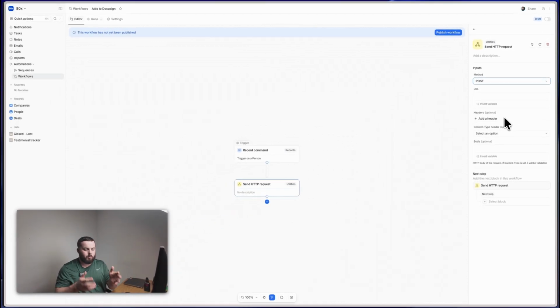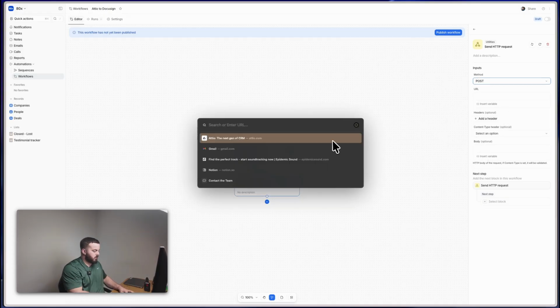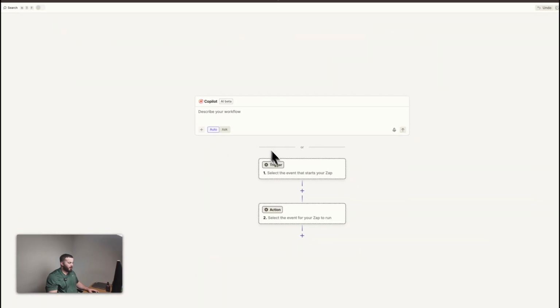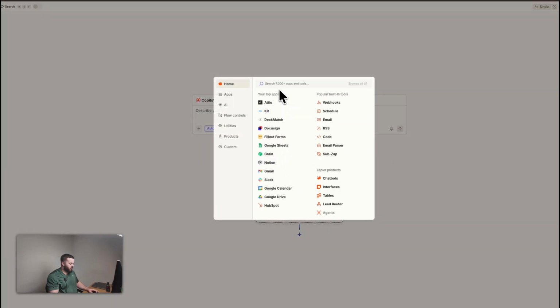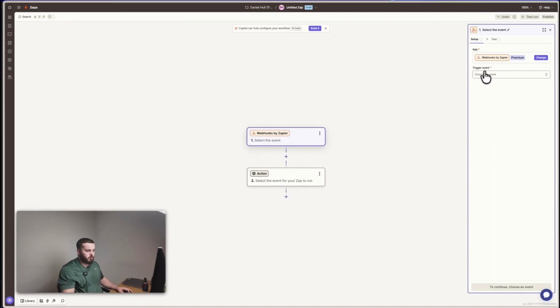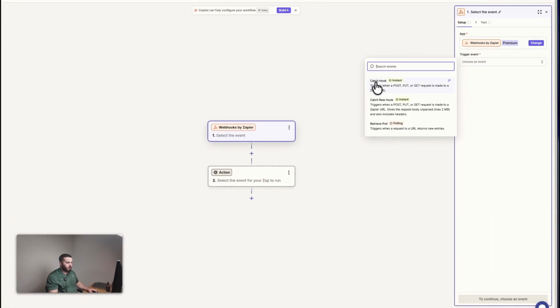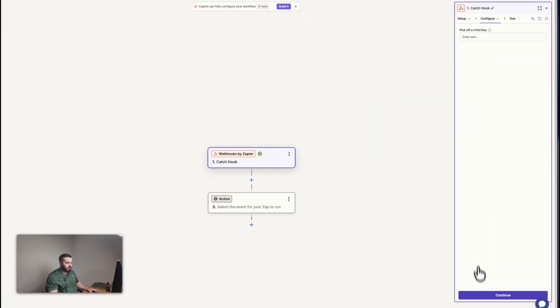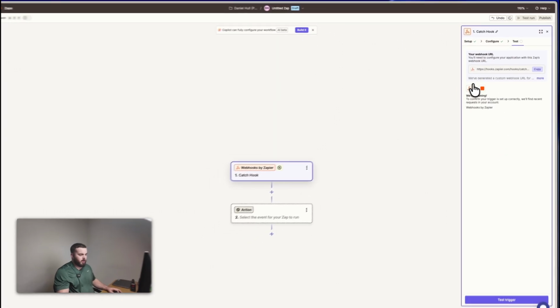What this means is when the workflow is triggered, Attio is just going to send a bunch of data out to Zapier. Right now, we can actually just leave this as it is, and I'm going to jump over to Zapier, where we want to create our workflow. Once we're here, let's click on trigger, and then we're going to choose webhooks. We can choose the trigger event, and this will be catch hook. We can leave the child key empty for now. Zapier will then say that we're listening.